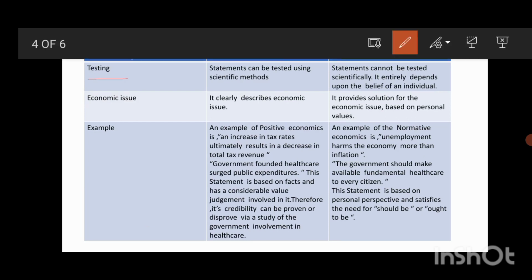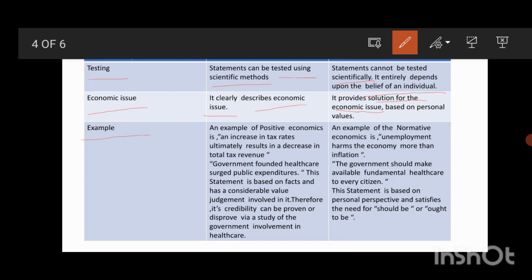A statement in positive economics can be tested using scientific methods, whereas in normative economics it cannot be tested scientifically. It entirely depends upon the belief of an individual. As for economic issues, positive economics describes the economic issues clearly. What is the economic issue or problem is explained under positive economics. But normative economics provides solutions for the economic issues based on a personal perspective, that is, based on belief or opinion.